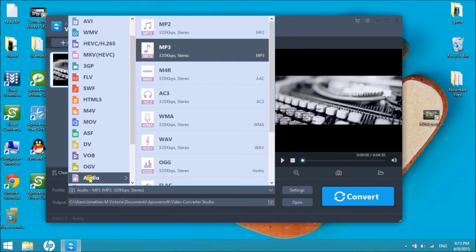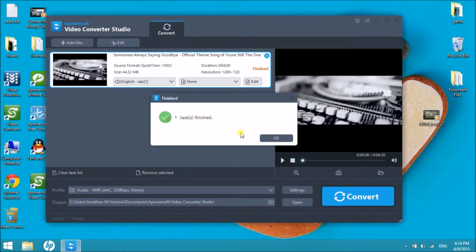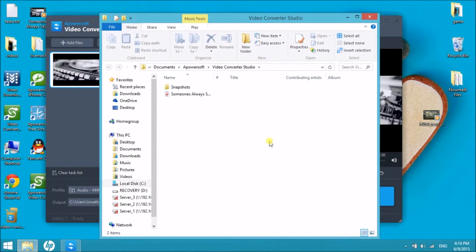Next is to drop down Profile and then choose Audio. Next is to choose m4r. Then click the Convert button to start with the conversion. The m4r file will then be saved in your computer.